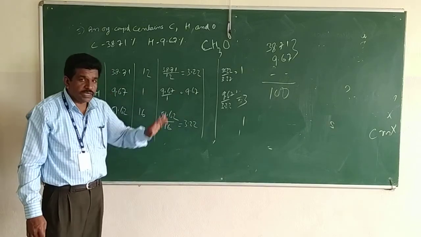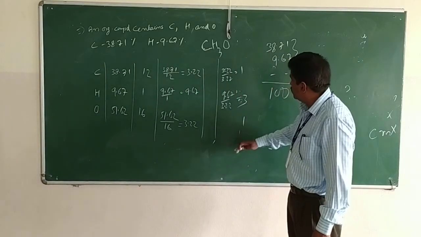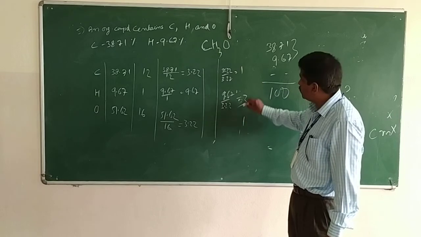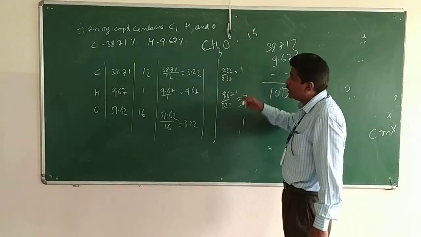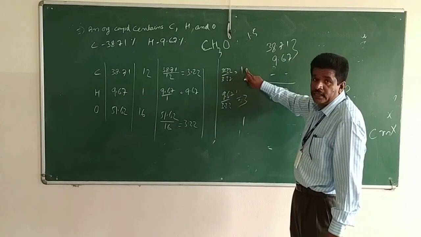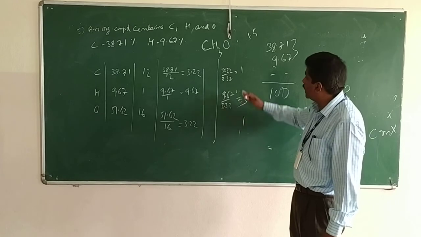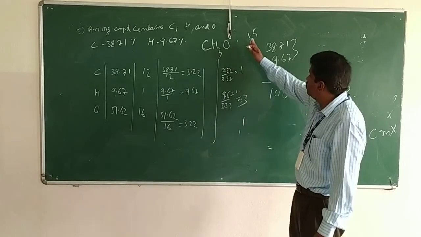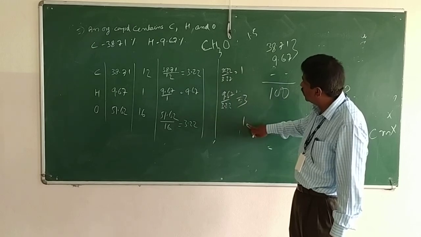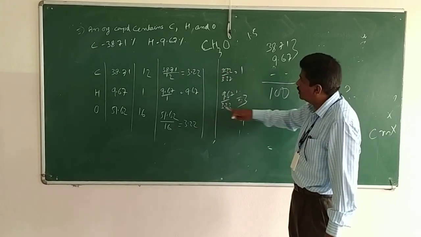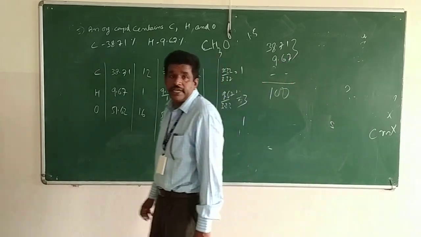This also by 3.22. Sometimes this may not be a whole number. In this case, it is a whole number. Suppose it is a fractional value, like 1.5, then make it a whole number. Multiply everything by 2. This multiplied by 2, this also by 2, this also by 2. But thank God here it is a whole number. No need to do that. So we got this as 1, this as 3, and this as 1. So carbon 1, hydrogen 3, and oxygen 1. So the empirical formula is CH3O.